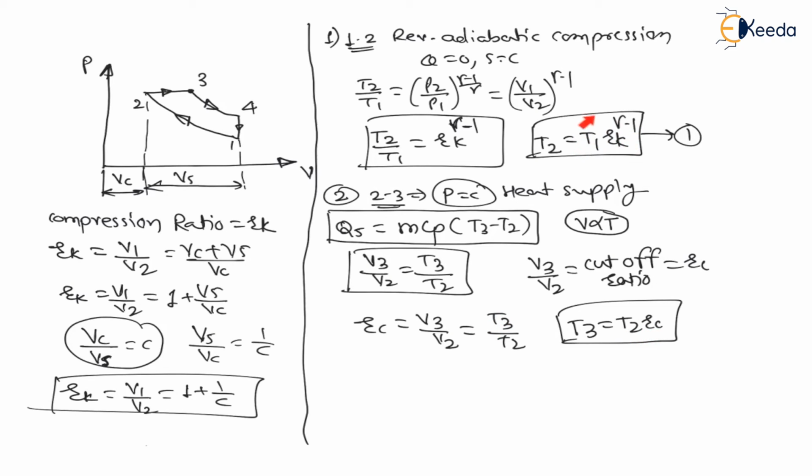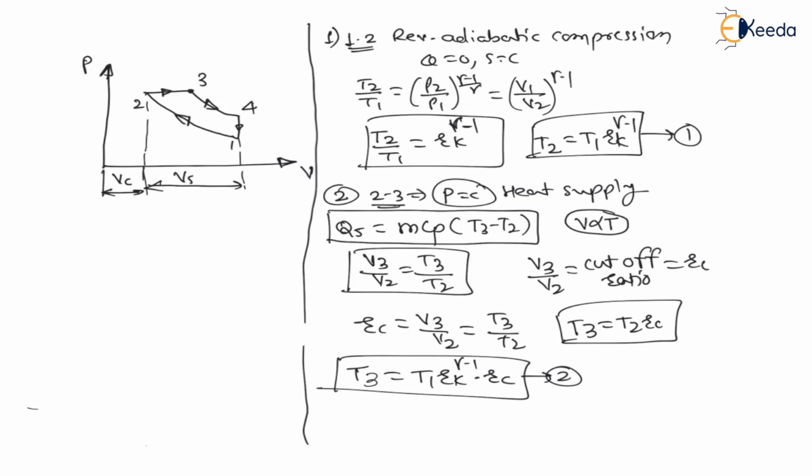And from equation 1 put the value of T2 in this equation. Therefore we will get T3 is equal to T1 RK raised to gamma minus 1 into RC. This will be your second equation, which is required later. I am writing the required parameters: T2 is equal to T1 RK raised to gamma minus 1.